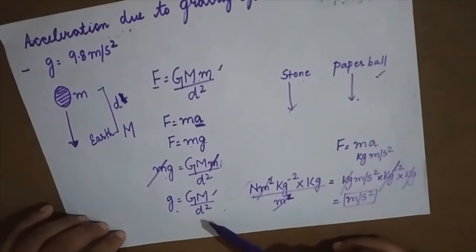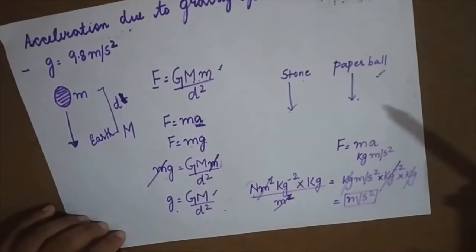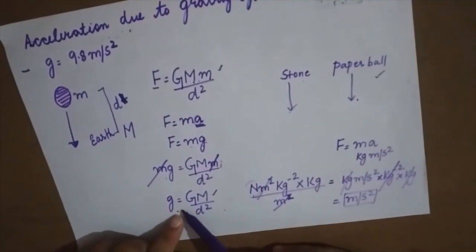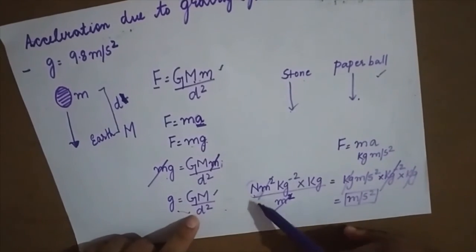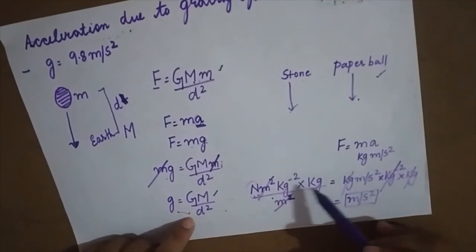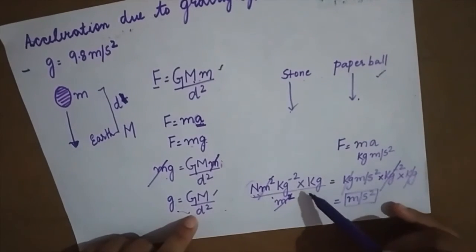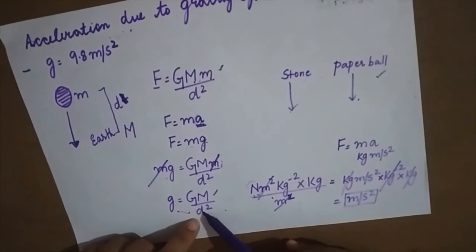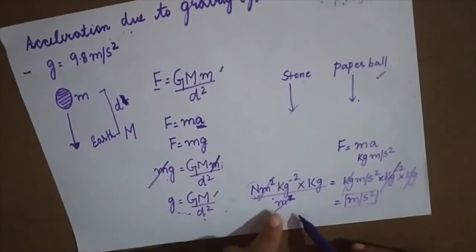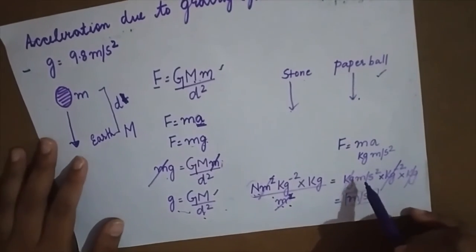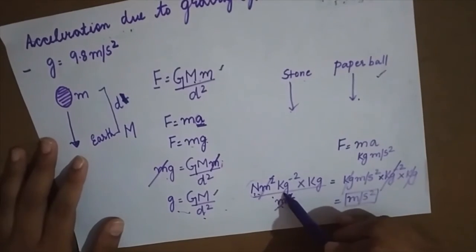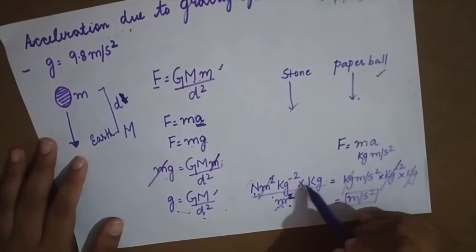Now let's try to derive the units for this. This is the formula for acceleration due to gravity. We know G is equal to Newton meter square per kg square. The mass is given by the SI unit kg, divided by distance square. The unit of distance is meter, so distance square is meter square. I cancel out meter square and meter square. I am left with Newton per kg square, into kg.